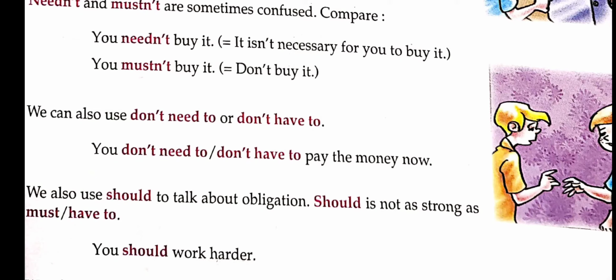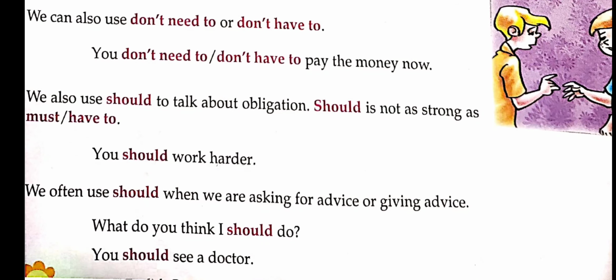We can also use don't need to or don't have to. You don't need to or don't have to pay the money now. We also use should to talk about obligations. Should is not as strong as must and have to. Sometimes we use should in place of must and have to. You should work harder means I am giving some suggestion. If you want to pass the exam, you should work hard. We often use should when we are asking for or giving advice.